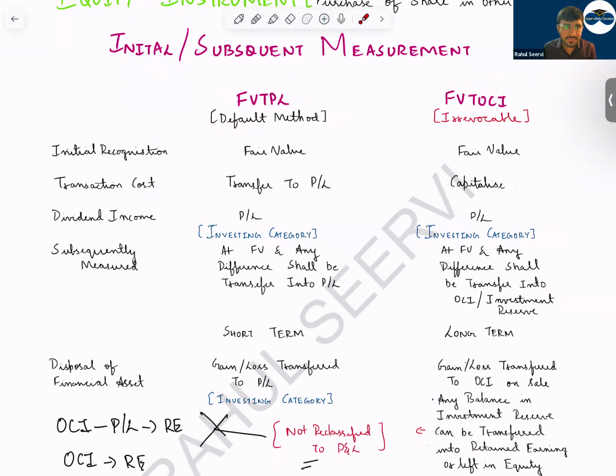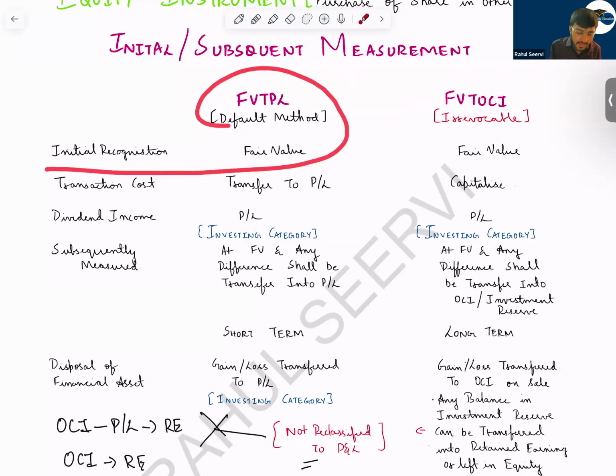No issues in that. And once they select fair value through OCI, can they shift back to fair value through P&L? Never. So whenever a question comes regarding equity instrument, please write down this point: the default method is fair value through P&L and fair value through OCI. And once we follow fair value through OCI, we can't come back and follow fair value through P&L. You'll have 1 mark for this sentence. It is an irrevocable option. That means once you choose, you can't change it.